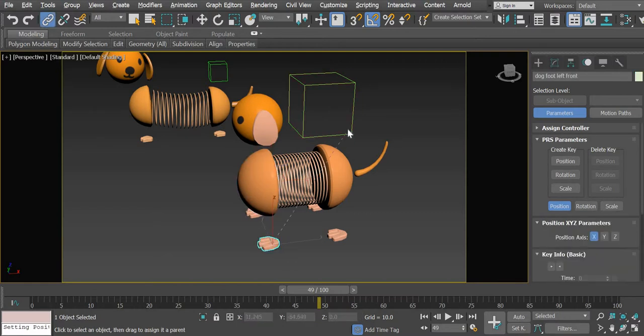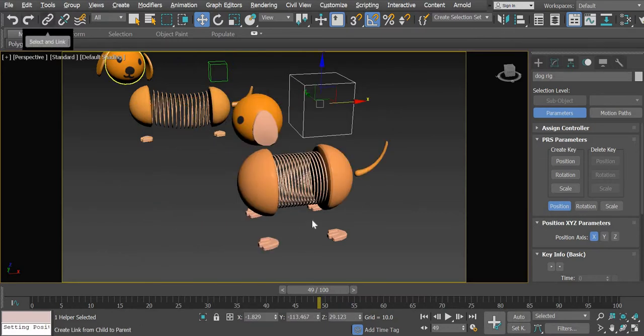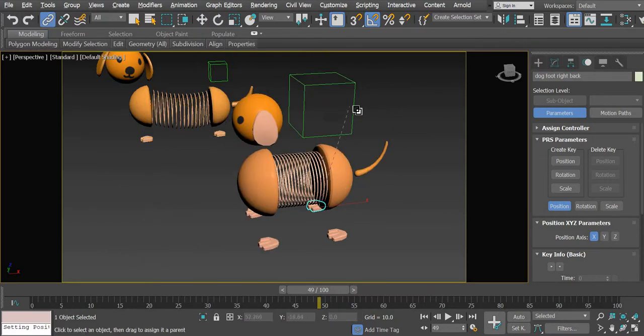We will link this leg, this leg, that's better, and then we will link this leg and this leg.